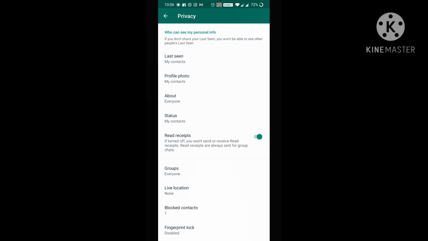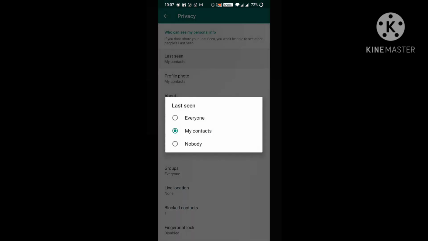The first option is last seen. Last seen is nothing but the latest time you have seen the WhatsApp message, which will be displayed. If I choose that one, here I am having three options. To explain this, let me give you an example. Suppose a person called Bhargavi has sent me a message in WhatsApp. I didn't save her number.